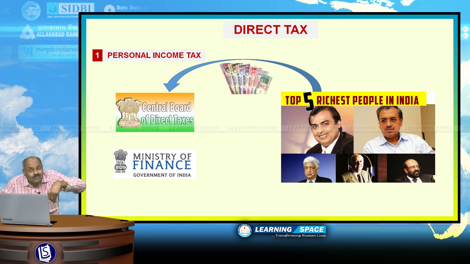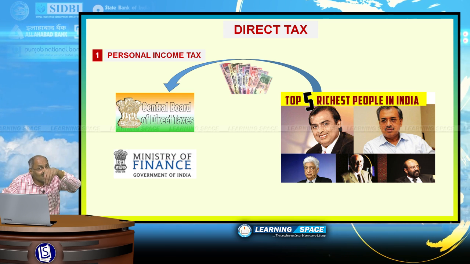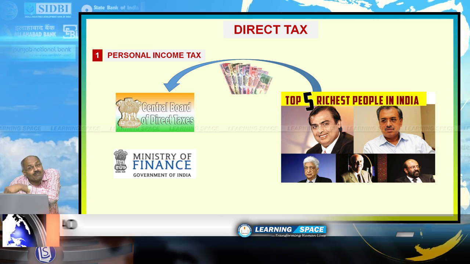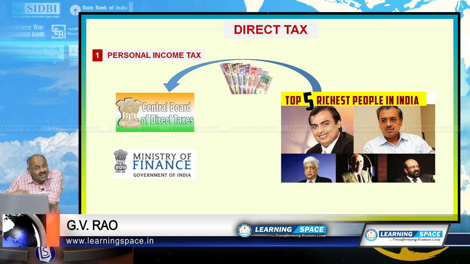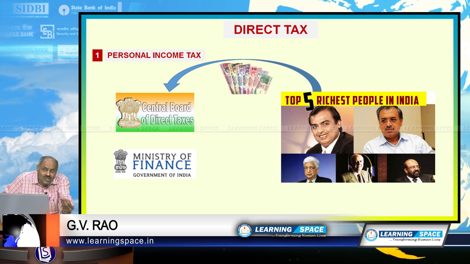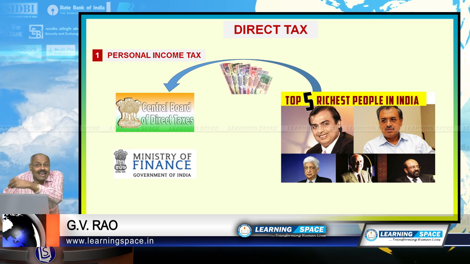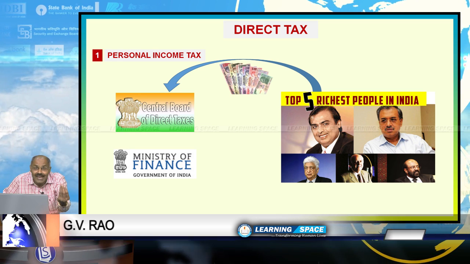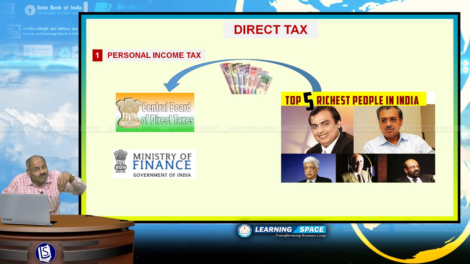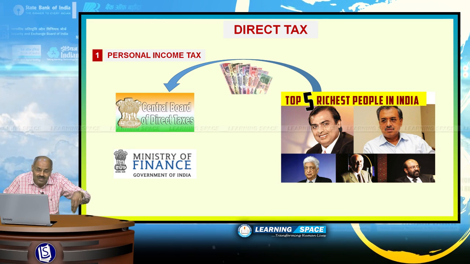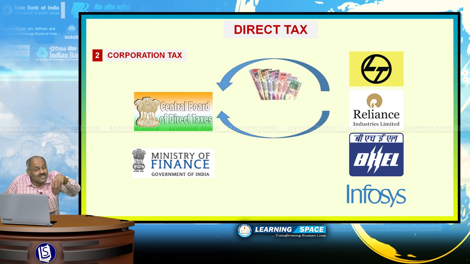That is progressive. Right? So here personal income tax is levied on the individuals who are earning income. This is progressive in nature, and this tax is collected by the Central Board of Direct Taxes under the Department of Revenue, Ministry of Finance. The second one is corporation tax.